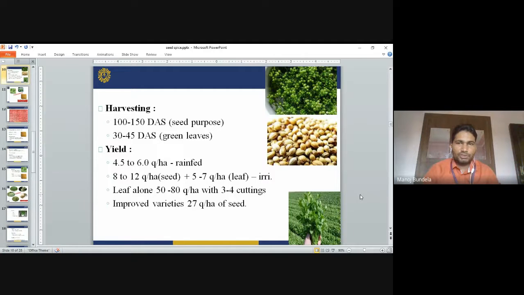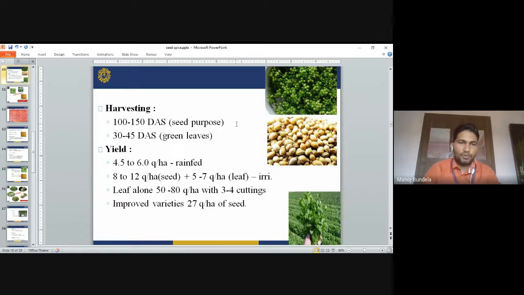Next is harvesting. It takes 100 to 150 days according to the seed purpose, and for leaf purpose it is normally harvested 30 to 45 days after sowing. The green leaf is harvested at 30 to 45 days after sowing, and we harvest for the seed purpose at 100 to 120 days after sowing. Coriander is called dhania. You can see the seeds of dhania, and the coriander leaf is in the green stage.